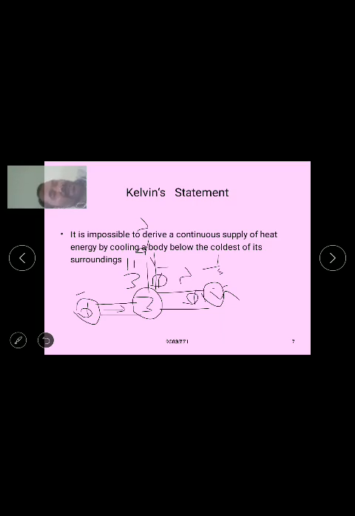So the percentage of efficiency of the heat engine is less than 100 percent. Okay, it is the Kelvin statement for the second law of thermodynamics.